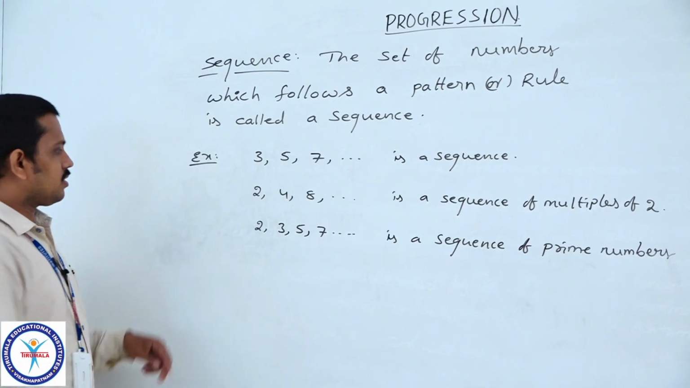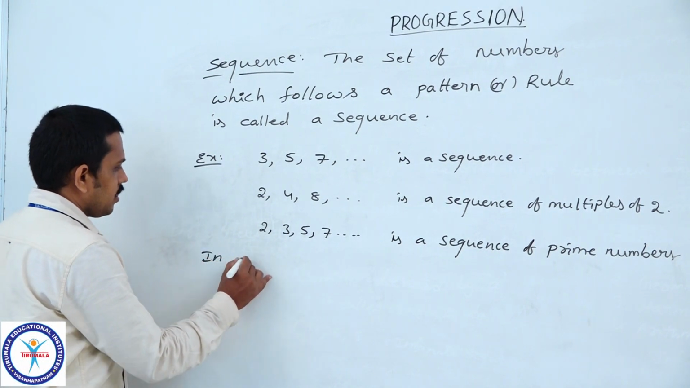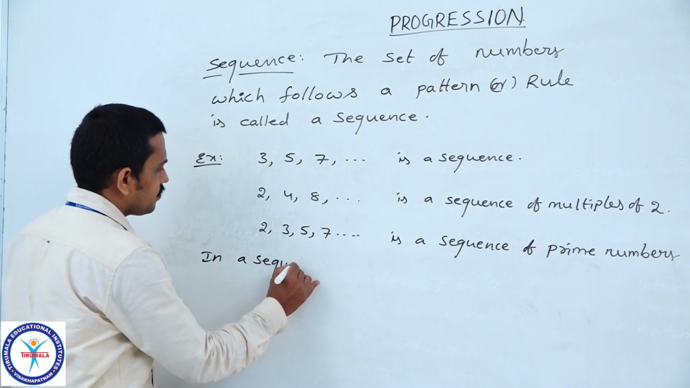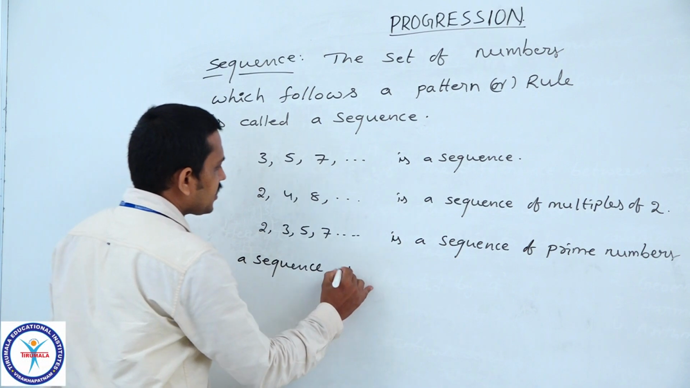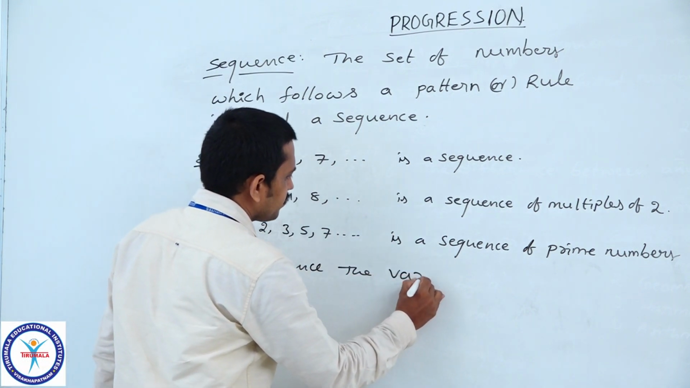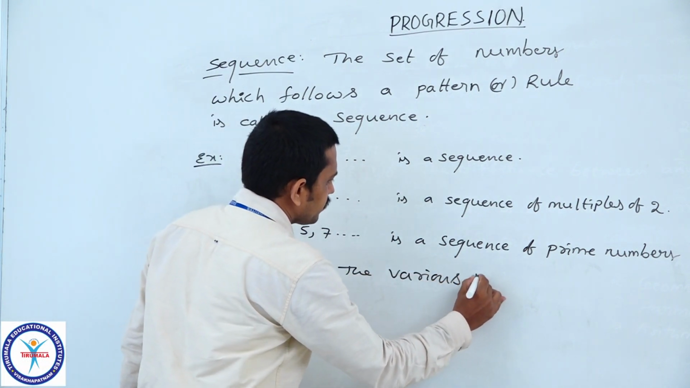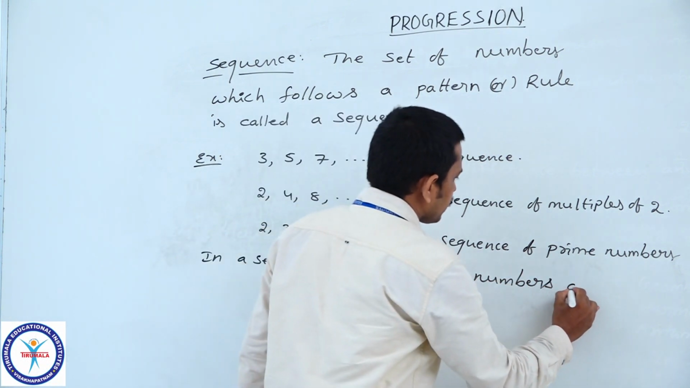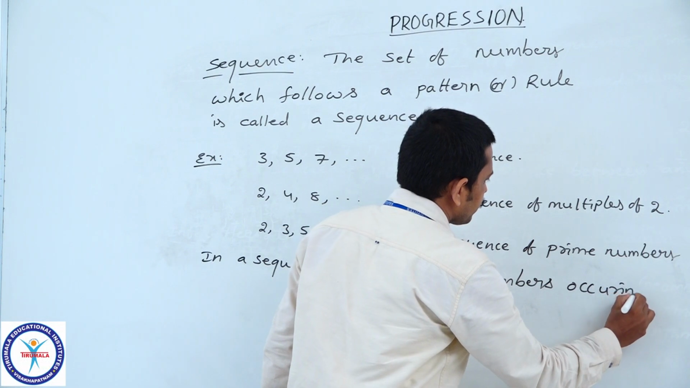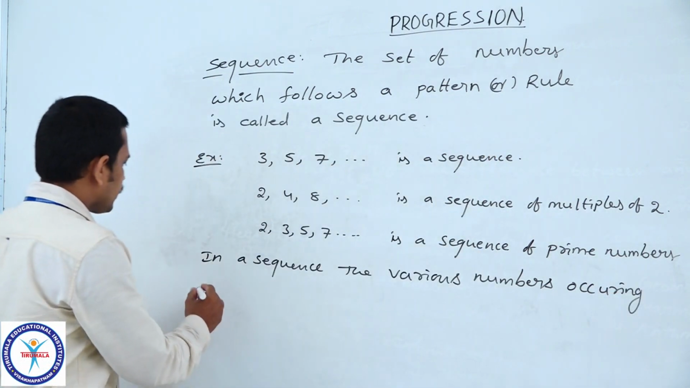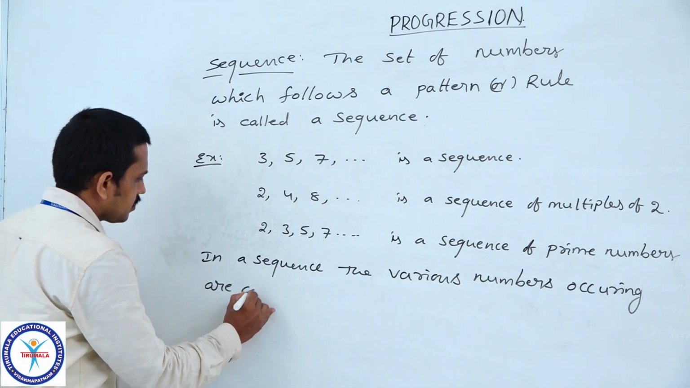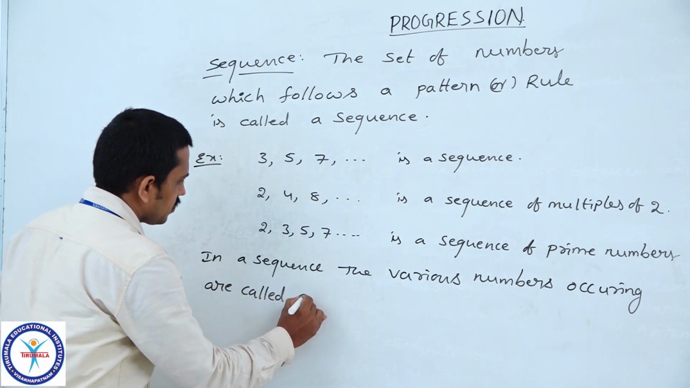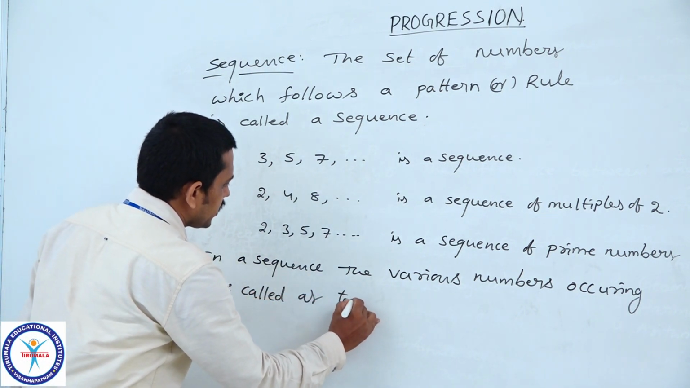Therefore, in a sequence, the various numbers occurring are called terms of the sequence.